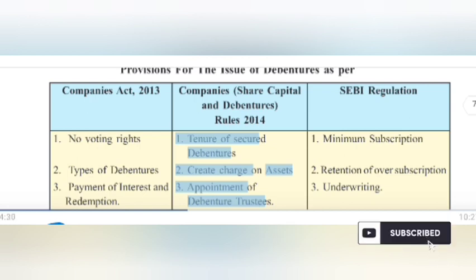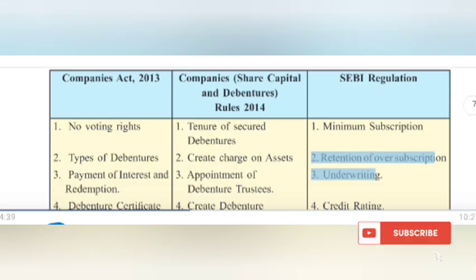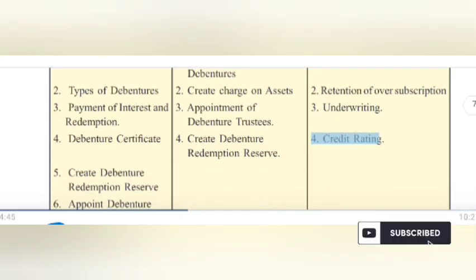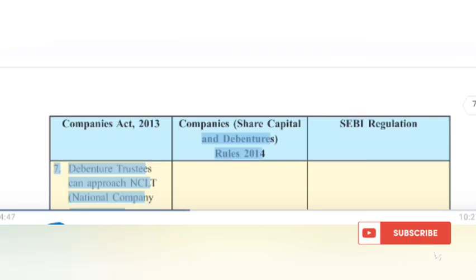Appointment of debenture trustees. 4. Create debenture redemption reserve. SEBI Regulations: 1. Minimum subscription. 2. Retention of oversubscription. 3. Underwriting. 4. Credit rating.